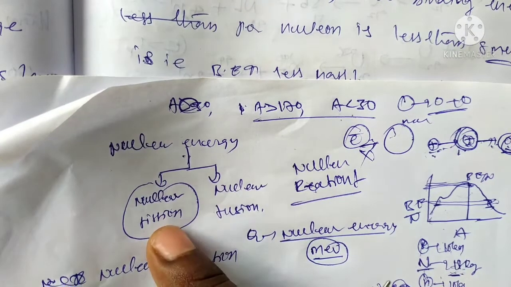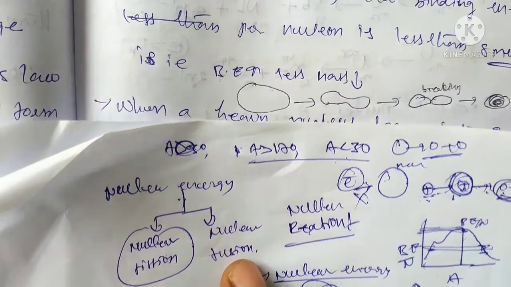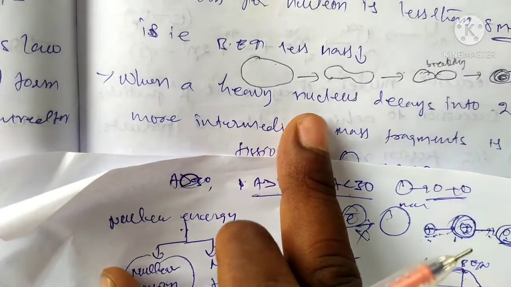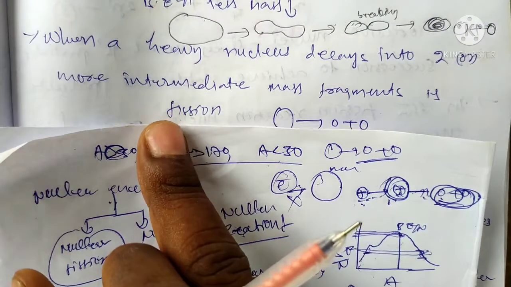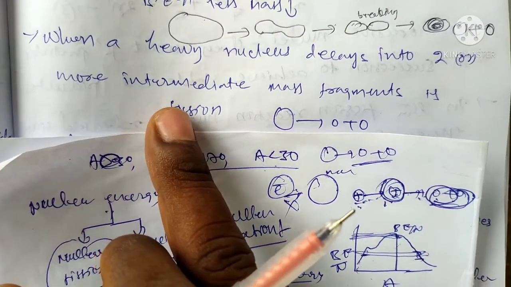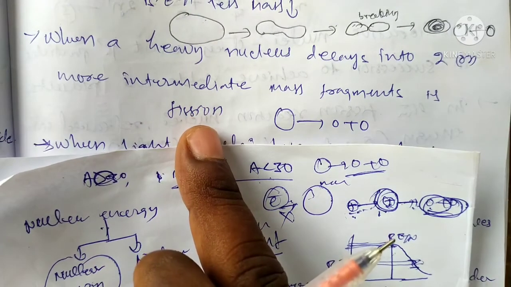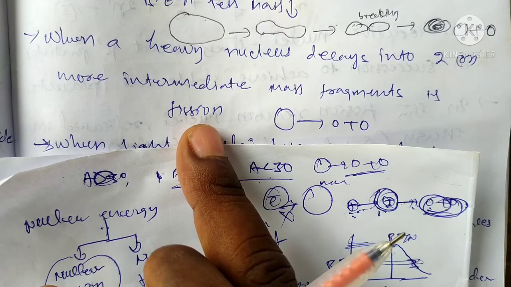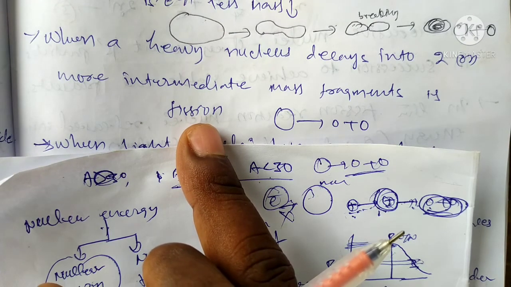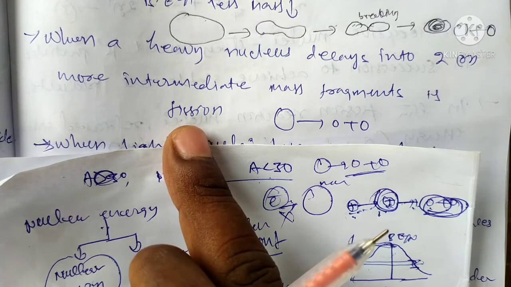What is nuclear fission? What is nuclear fusion? When a heavy nucleus decays into two or more fragments, two or more intermediate mass fragments are emitted in the reaction. This process is called nuclear fission.